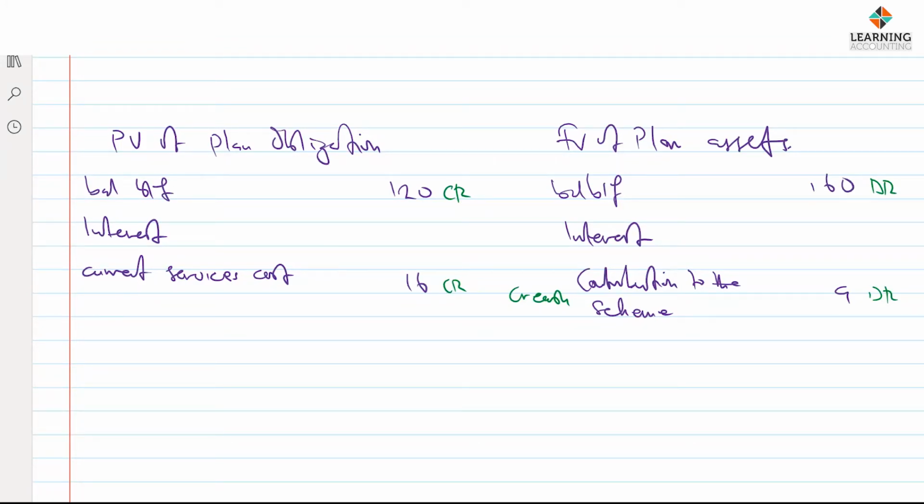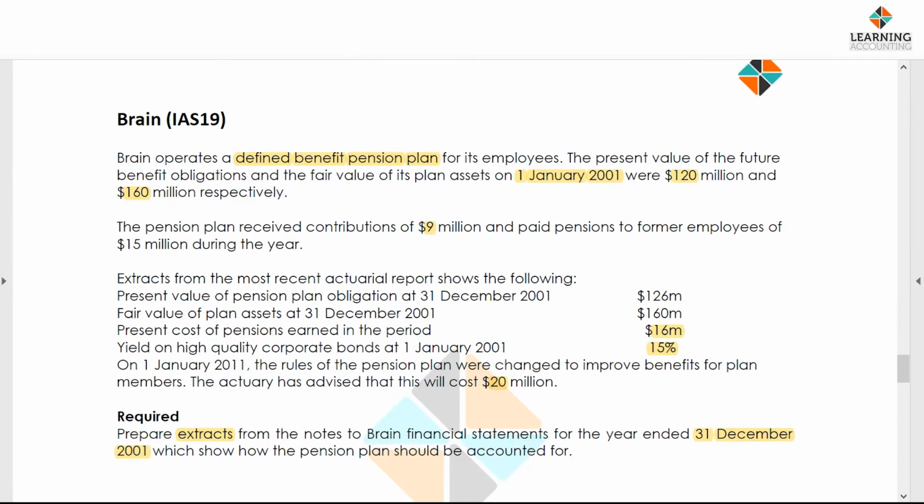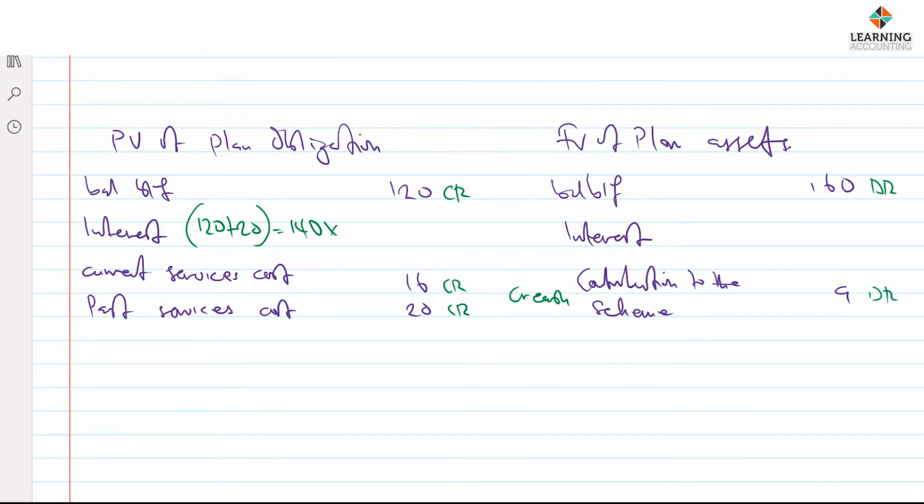So we have past service cost 20. Like I said, it's an additional expense. It's increasing our obligation. We are crediting the account. But this past service cost will form the computation of our interest because it's happening at the beginning of the year. Therefore, we have 120 plus 20, of course, which gives us 140, multiplied by the interest rate at that date, which is 15%. So we have it to be multiplied by 15%.